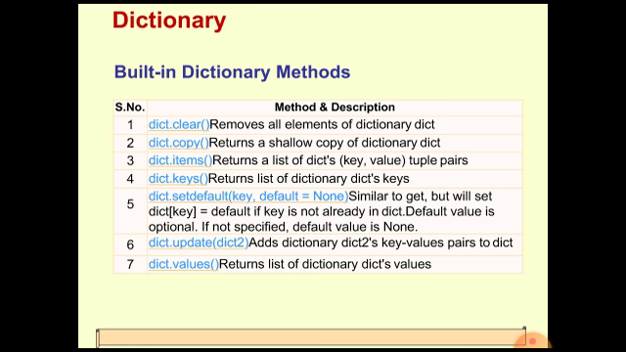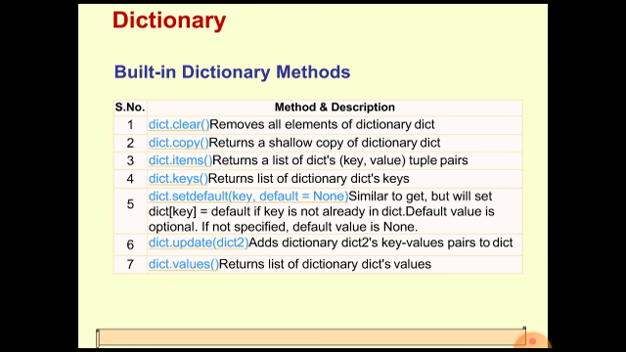Now we come on to the update function. The update function is used for adding the values of dict2 or any other dictionary. We always have to pass one dictionary as a parameter to the update function. Whatever dictionary is passed as a parameter, that dictionary will be added to the dictionary with which we are using the update function.